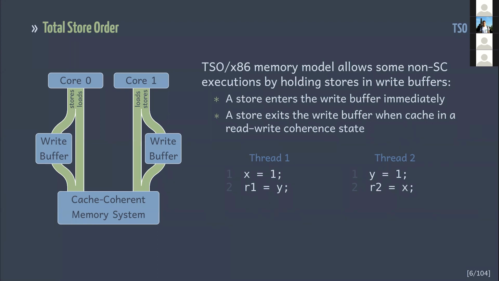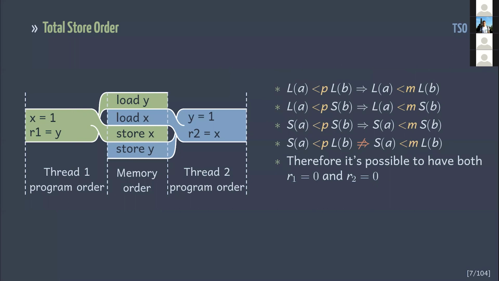But how does this hardware optimization affect sequential consistency? As you can see from the illustration on the slide, now it's possible to have both R1 and R2 be equal to 0. In other words, store buffers violate sequential consistency in one particular case, load after store.